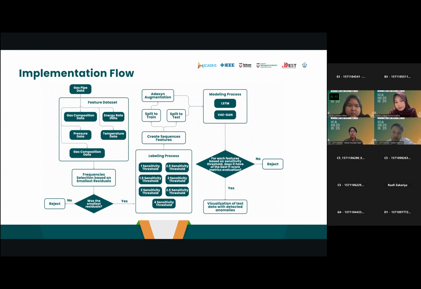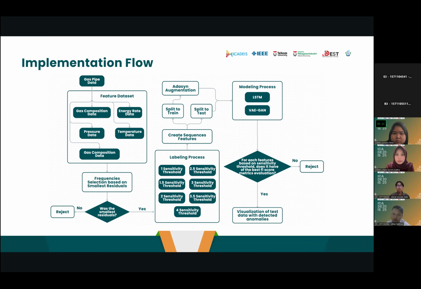While the level shift anomaly detection in this case is used to identify the labeling of each scheme that occurs, which is then identified based on the sensitivity threshold value. So we made seven experiments for the labeling process, namely the threshold value for determining whether data is considered an anomaly or not. So maybe that's our explanation.